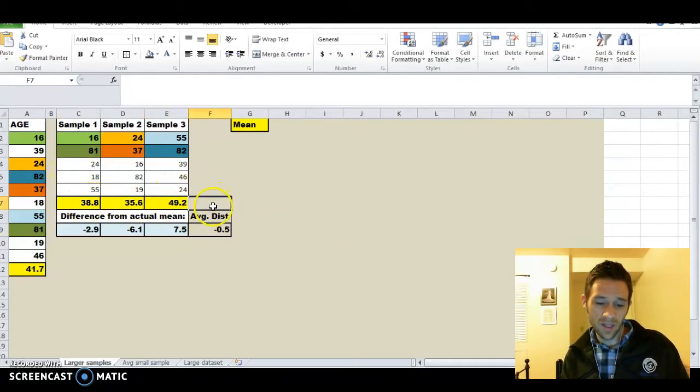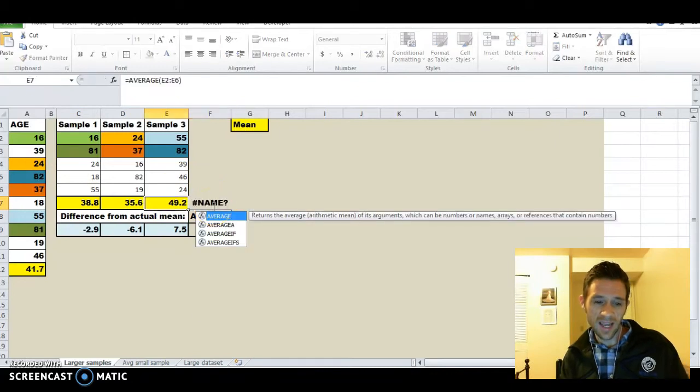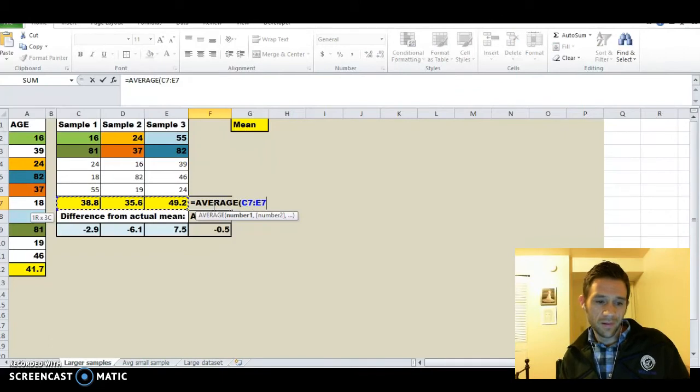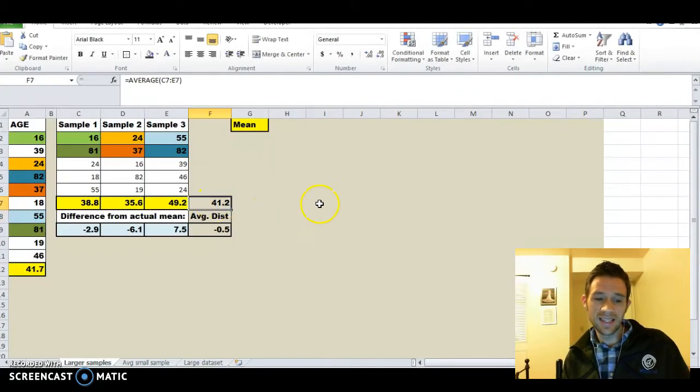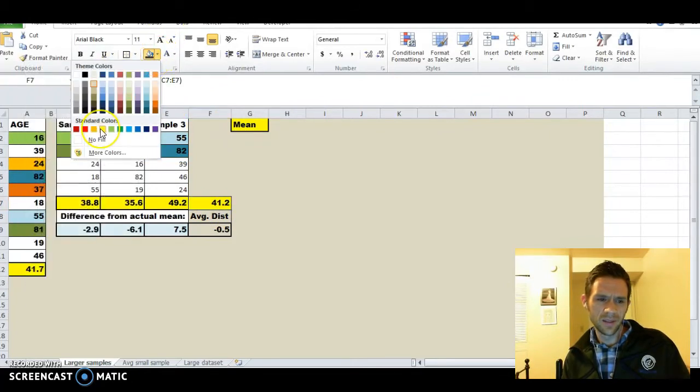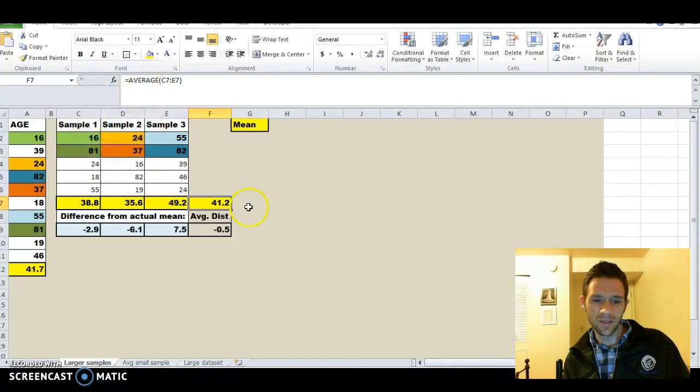So here we've done this with the average distance, but what we can do is average our 3 sample means, and this is a mean of means, okay? This is a true bona fide mean of means right here. So this mean of means is 41.2, and look, I love this.